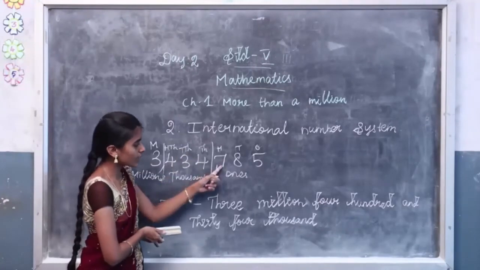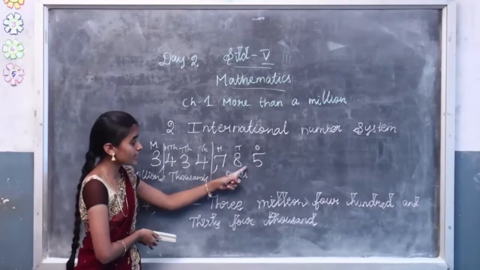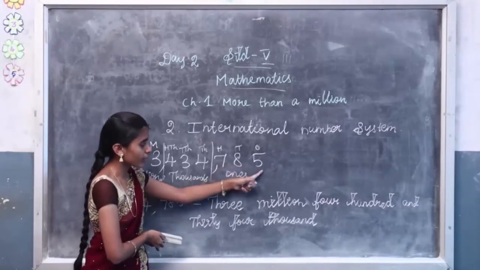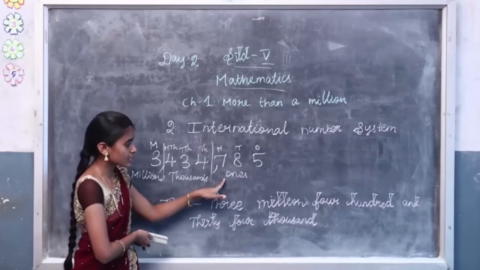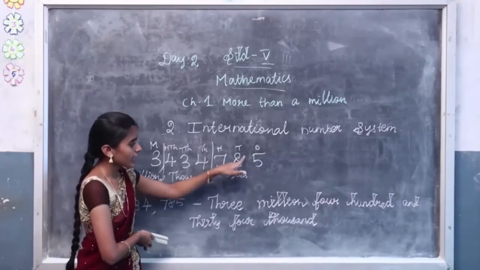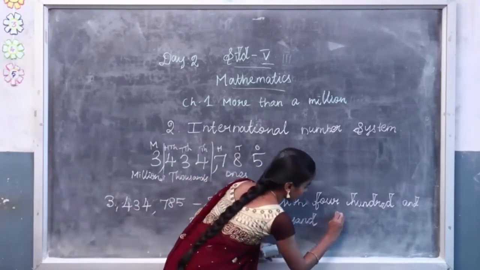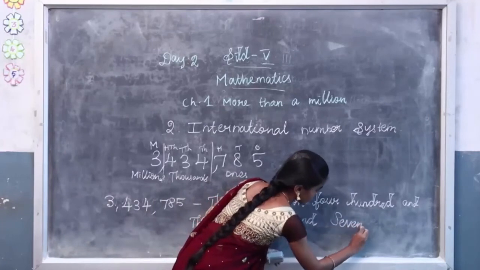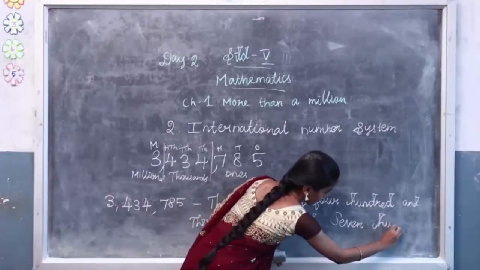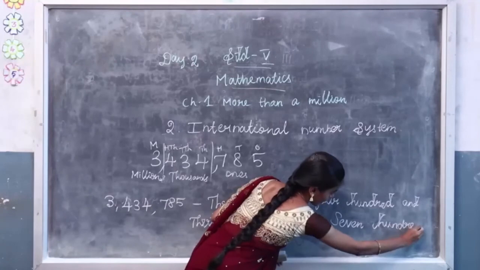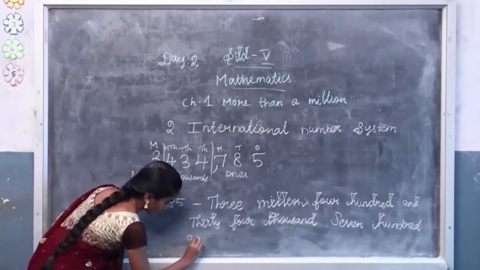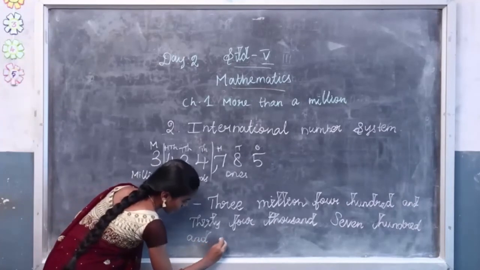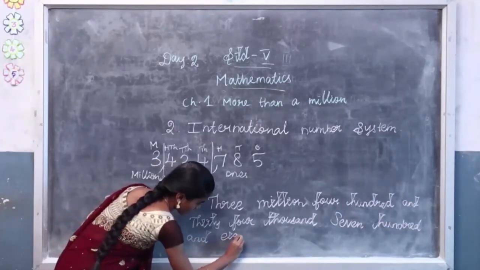Then see the third one, 785. 785 means 785. Write the number all together. We don't need to write the group name for this number. So 785 only. SEVEN, 700. HUNDRED. 785, and 85.